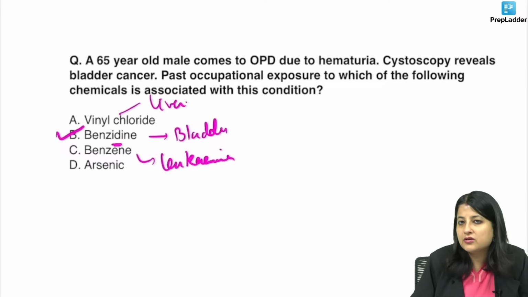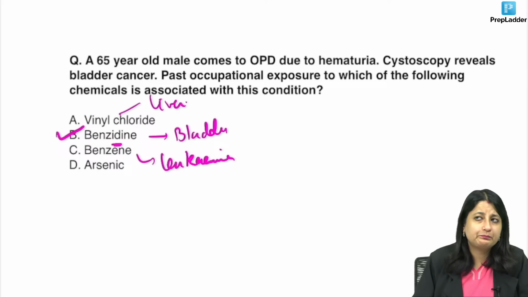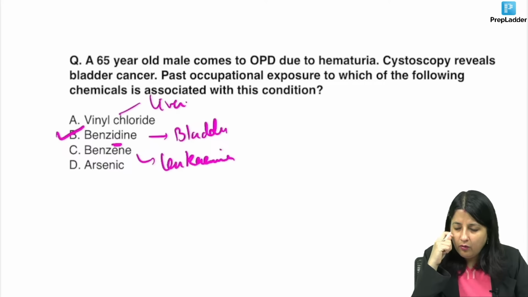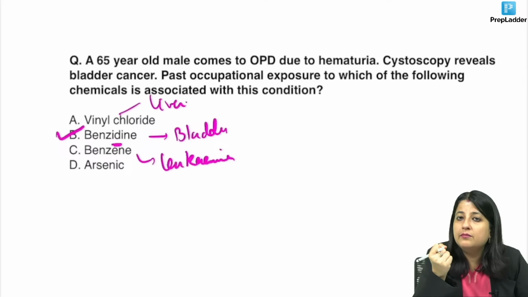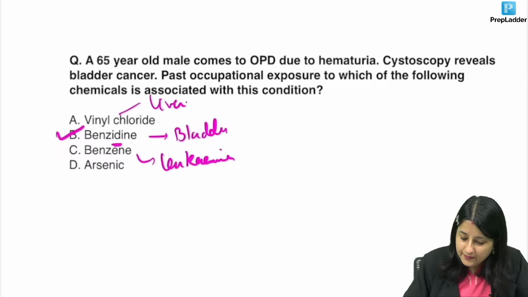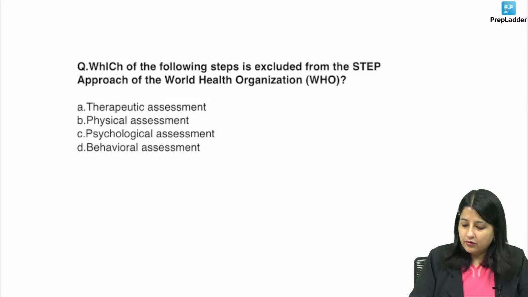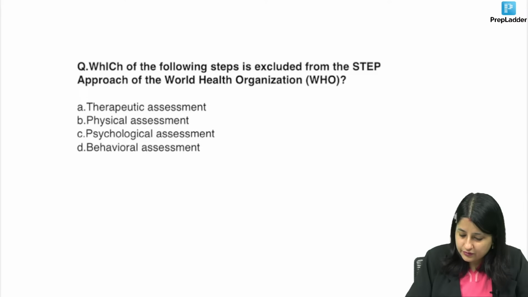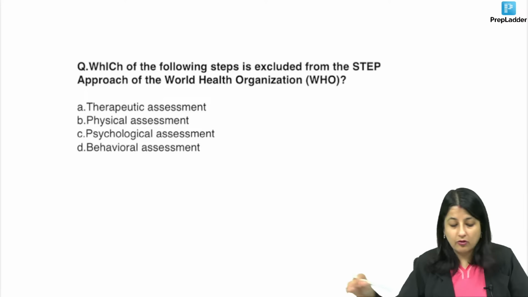Some of the information, and whenever you suspect someone suffering from, complaining of bladder cancer, the first thing that you have to do in them is a urine investigation to check for painless hematuria. Okay, let's see the answer to this one, guys. Which of the following steps is excluded from the STEPS approach of World Health Organization?